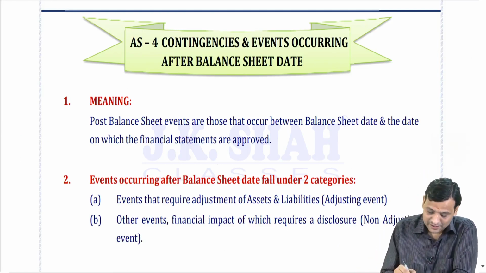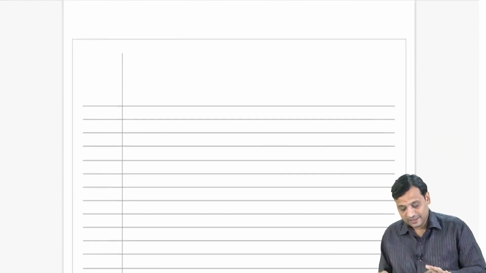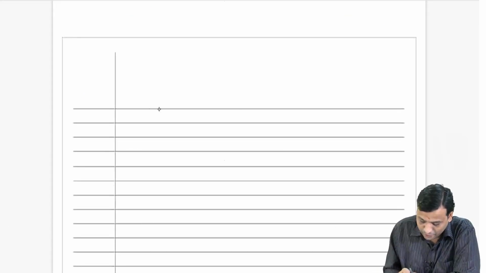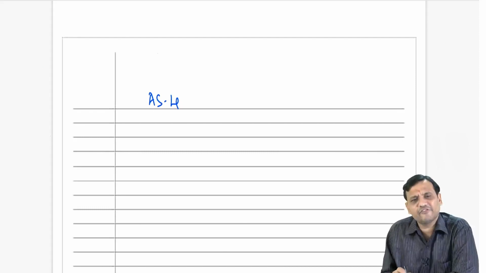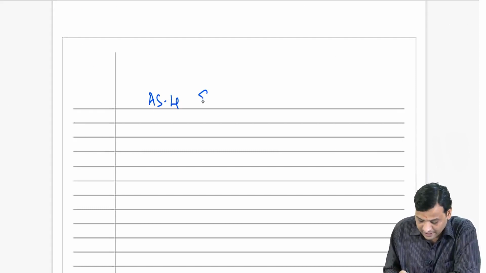So my dear students, the first standard which I would like to discuss with you is accounting standard 4, generally referred to as events occurring after balance sheet date. Of course, contingencies is also there.